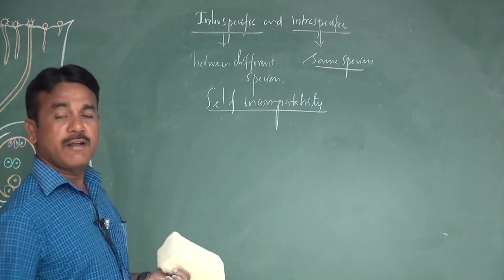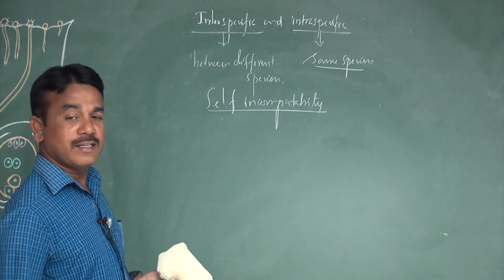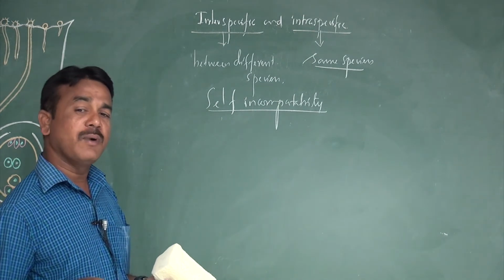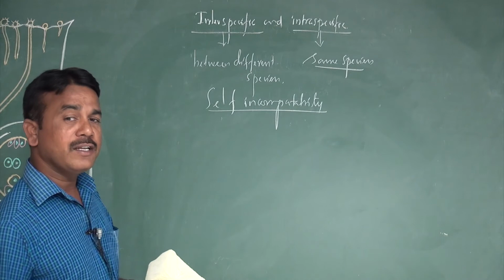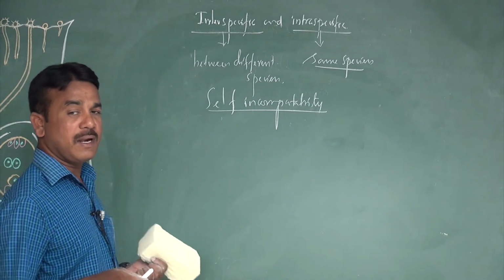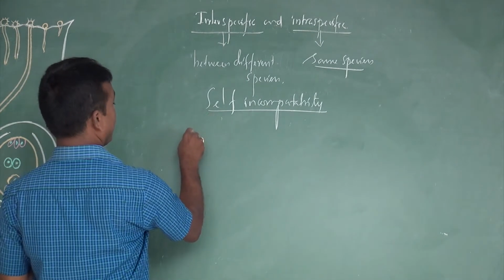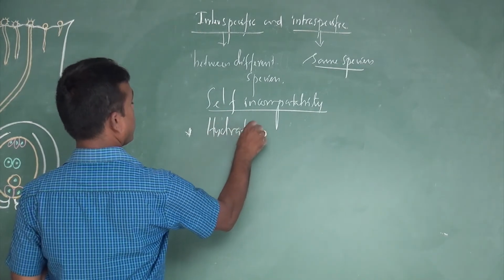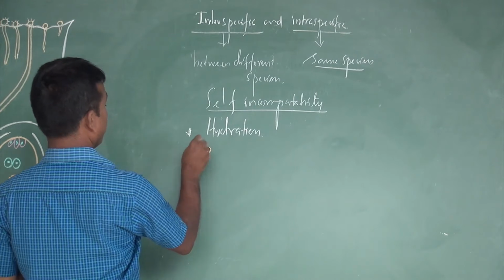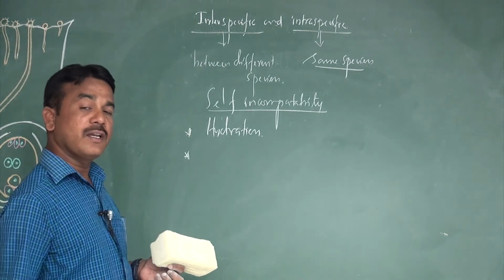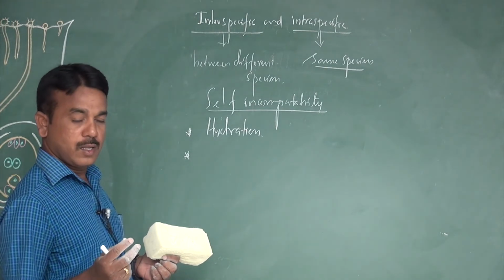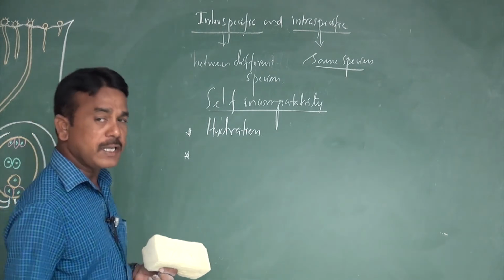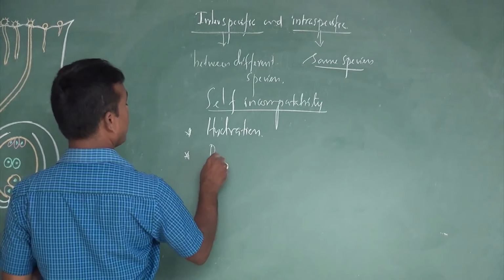The first change of the pollen grain when set on a suitable stigma is what? Hydration. After hydration, the surface of the pollen wall secretes pollen protein.